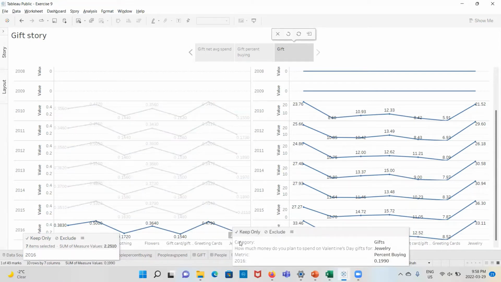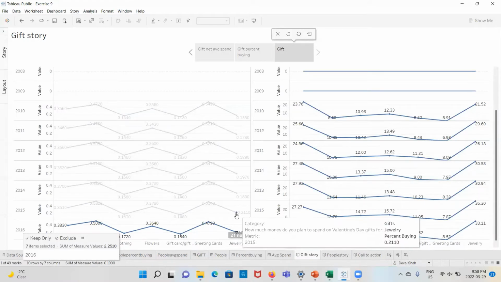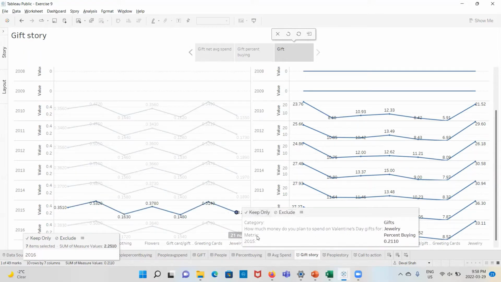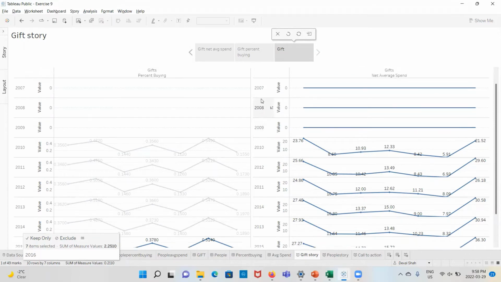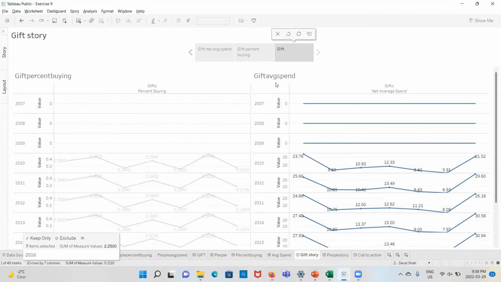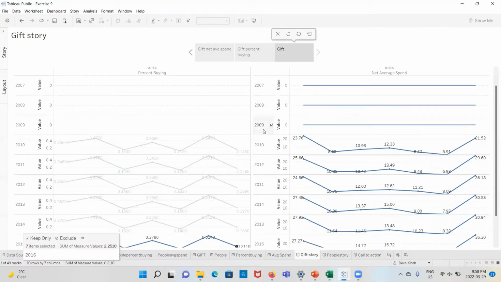It shows that in 2016, the percentage of people buying jewelry is around 19.90, which is the second highest jewelry purchase. But as we compare to 2015, jewelry was bought at 21.10. And as we can see, the average gift spend was around 2000.